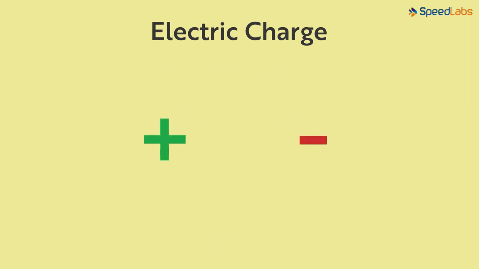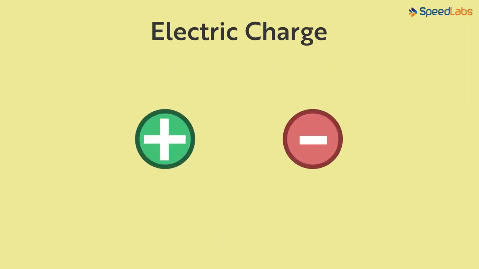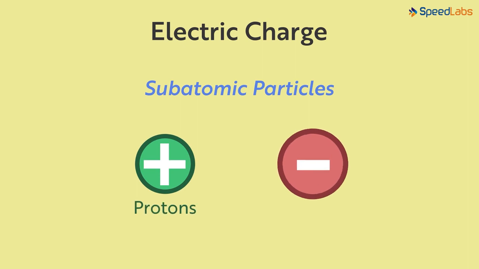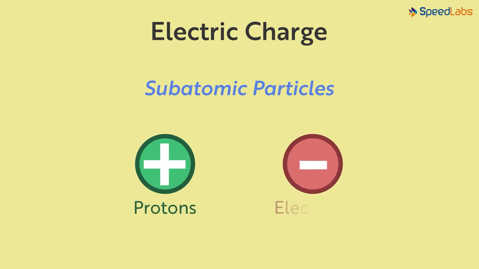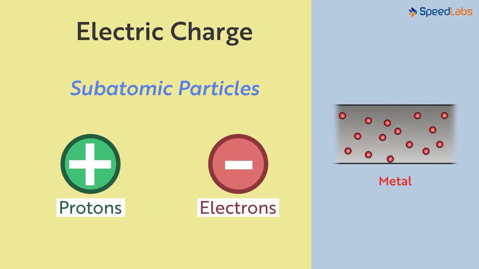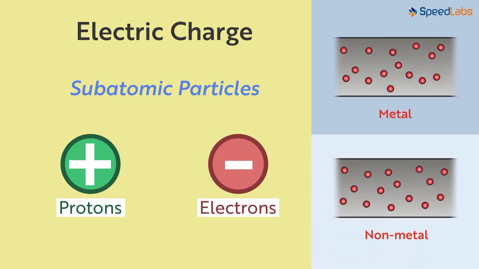Well, these charges are carried by tiny particles with incredibly small mass. They are called subatomic particles. The positive charges are carried by particles called protons, while negative ones are carried by particles called electrons. There are billions and trillions of protons and electrons present in any object around us. In some objects like metals, electrons can move randomly, while in non-metals, their position is kind of fixed and hence they cannot move freely.